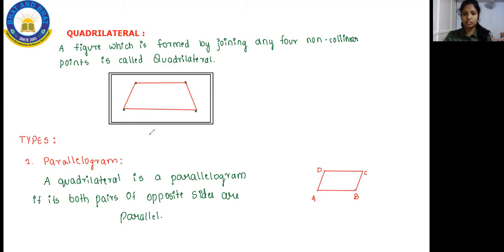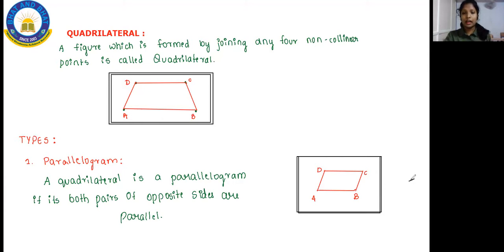Whatever parallel lines are there, you will be joining those lines and naming them A, B, C, D. Here also, students, you can name A, then B, then C, then D. So where you join your parallel lines together, that forms a parallelogram. This is one pair. This is another pair. When you join both pairs of opposite sides with these two lines, it is called a parallelogram. So this is about your quadrilateral, and one of the types is the parallelogram.